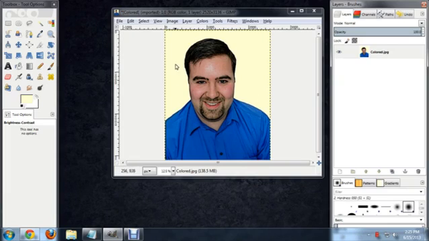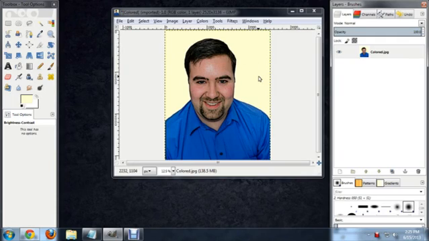I'm going to show you how to whiten a white backdrop using GIMP. Now I've got this image open in GIMP and it looks like the background was supposed to be white, but it's kind of yellowed a little bit. And this can happen if you don't have the white balance settings set perfectly on your image or on your camera. And so what I'm going to do is try to get that yellow to turn white.